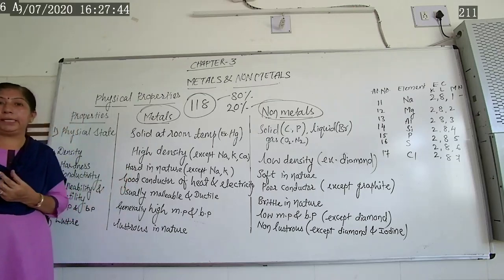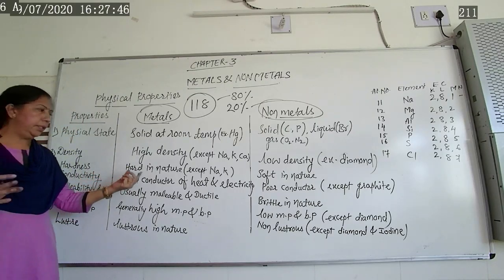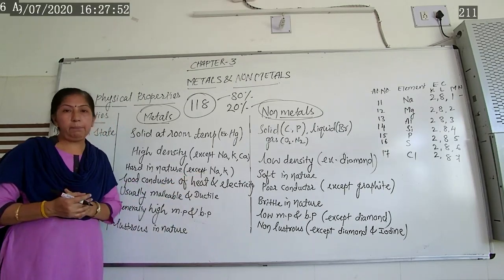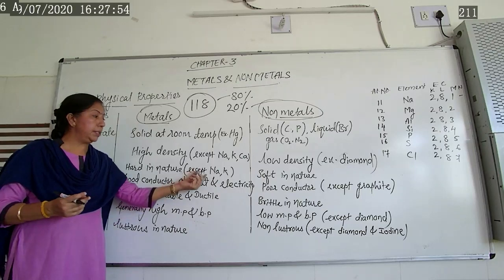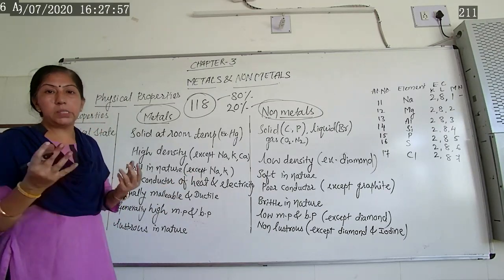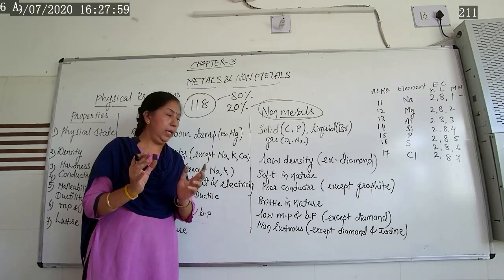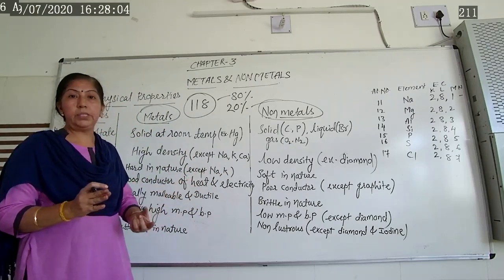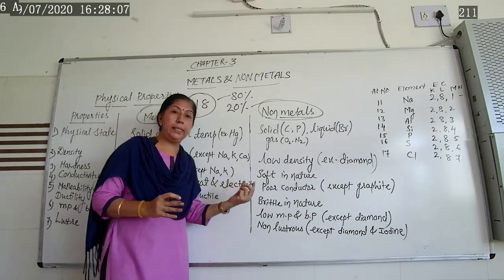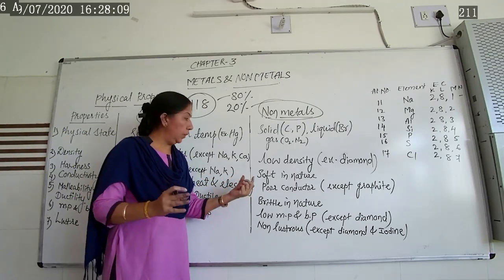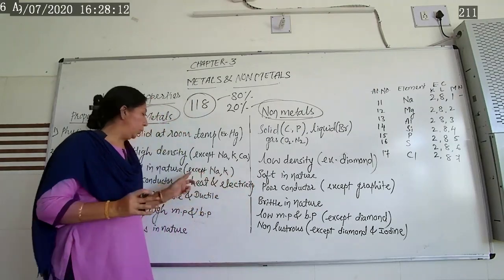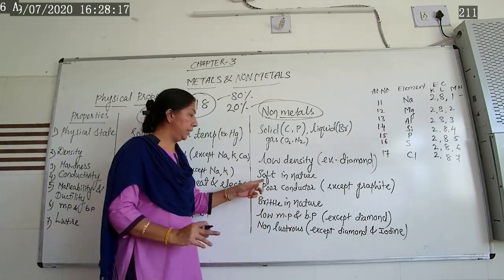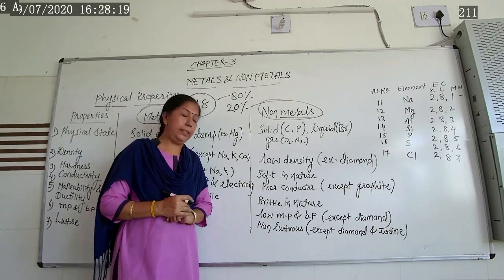Now next, the third physical property is hardness. When we talk about the metals, generally all the metals are hard in nature. Exceptional cases: sodium and potassium. Already I discussed, sodium and potassium are soft in nature. They look like cake and we can cut with a knife. Sodium and potassium are highly reactive metals. That's why they are kept in kerosene. So apart from these exceptional cases, generally all the metals are what? Hard in nature.